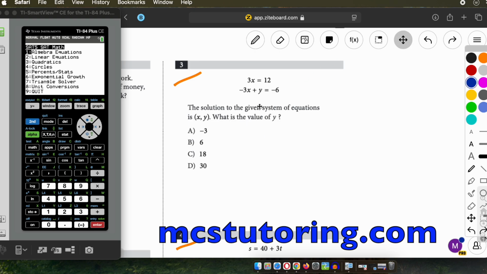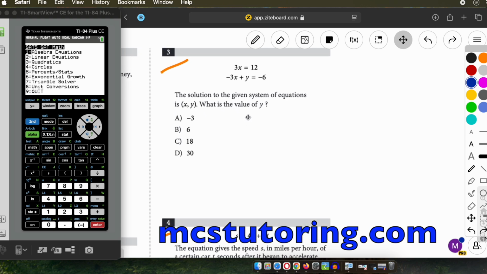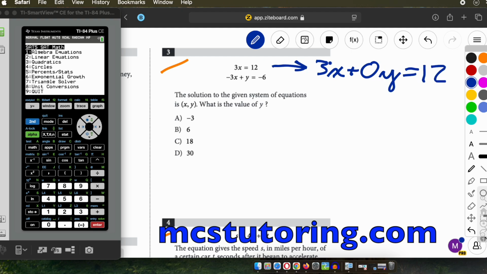The first question, question 3: the solution to the given system of equations is x comma y. What's the value of y? Let me show you for those unfamiliar. It's going to be 3x plus 0y equals 12. I know that's kind of funky. You're like, there's no y. In that case, we put a 0 in front of the y. That's the coefficient. And then the second equation is negative 3x plus y equals negative 6.